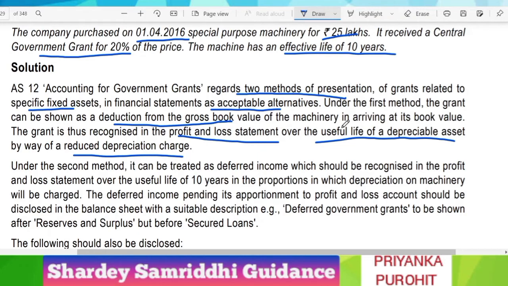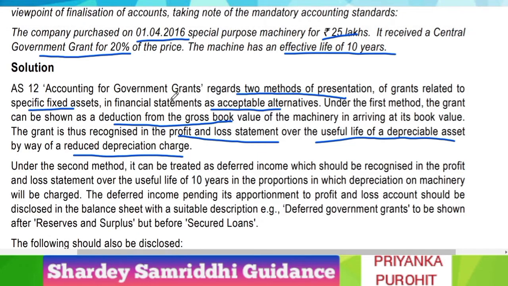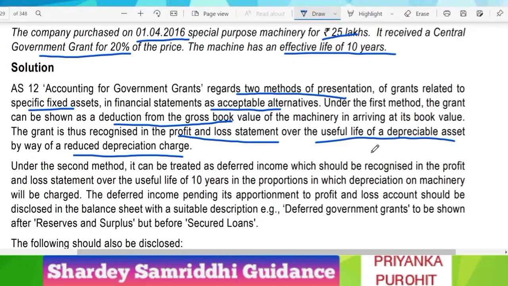So if you follow the first method, that is deduction from the book value, when grant is deducted from the gross book value, then the grant is recognized in P&L, so due to depreciation, it will be recorded in the P&L.